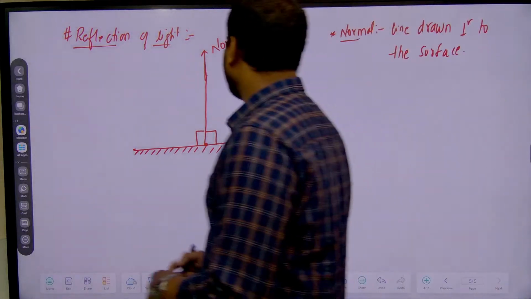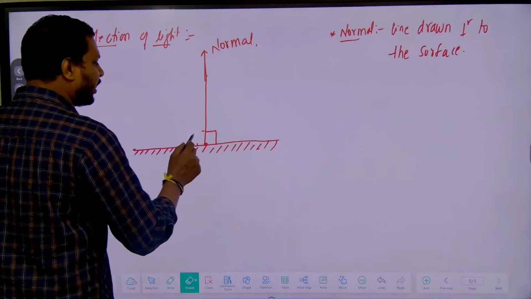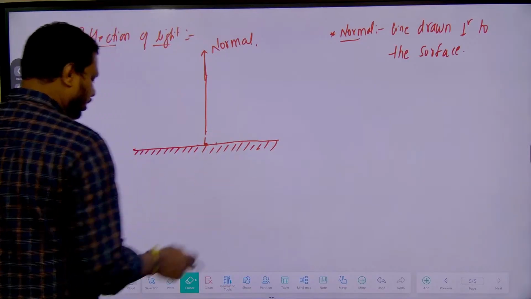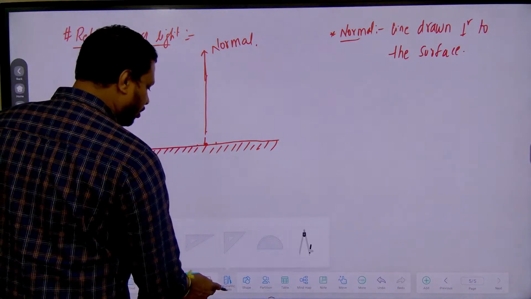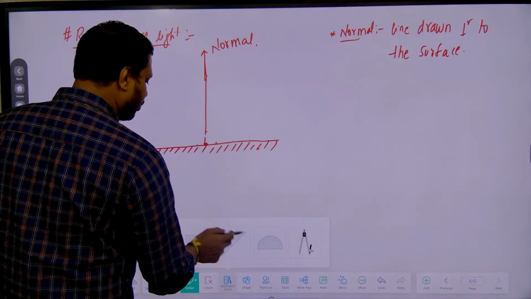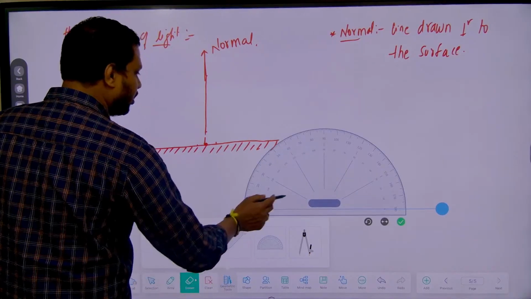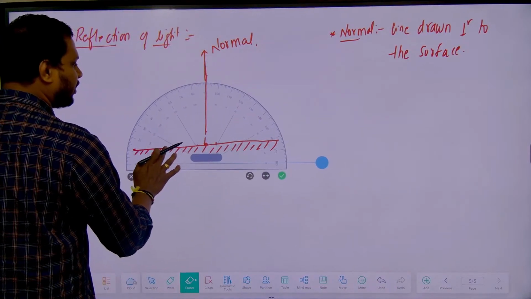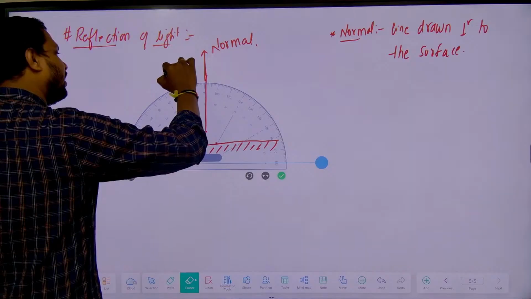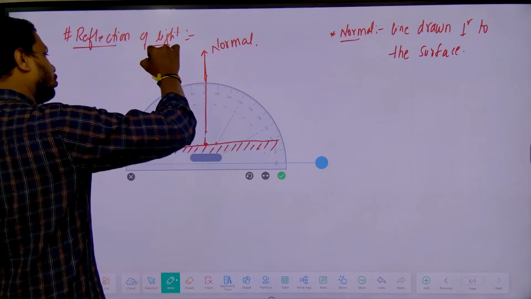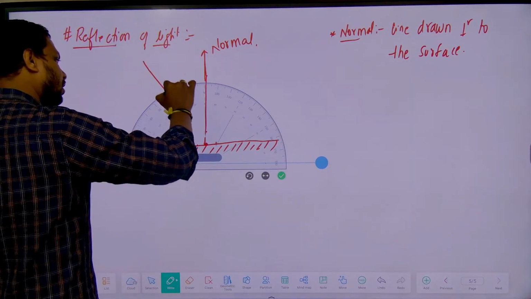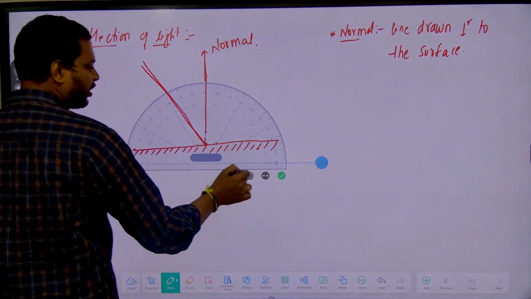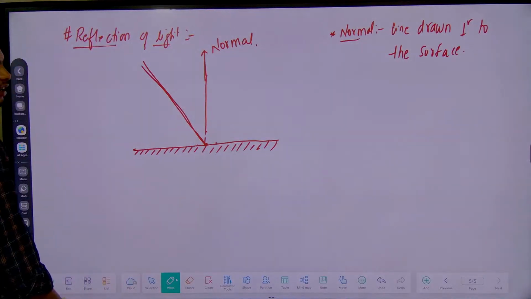Now see, suppose a ray of light is going to be incident on this surface. Let us take some arbitrary angle I. With some angle I, this light ray is going to be incident on the mirror, like this. So this is the incident light ray.